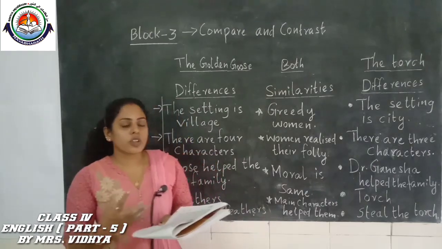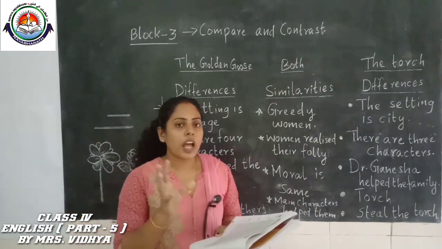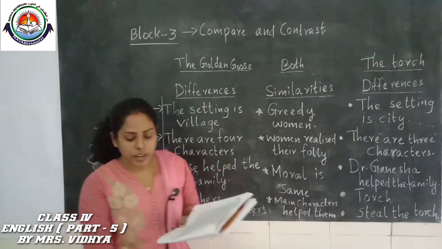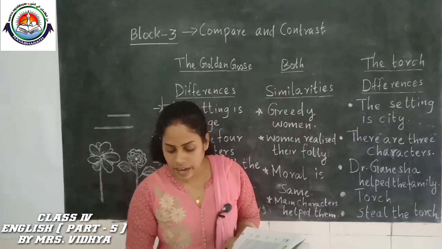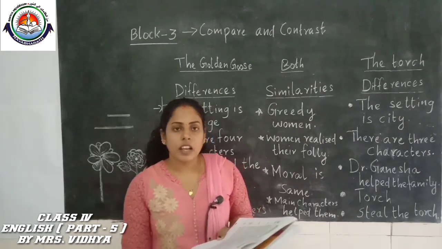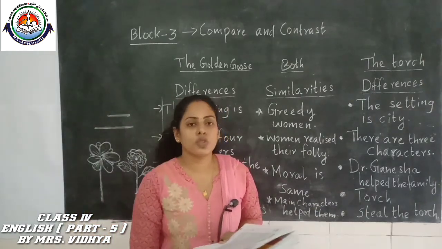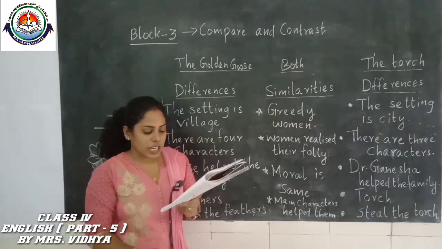Take two such stories, draw a Venn diagram, and write the similarities and differences. That is the 6th question.